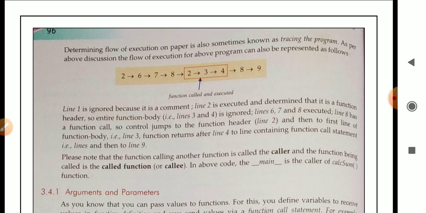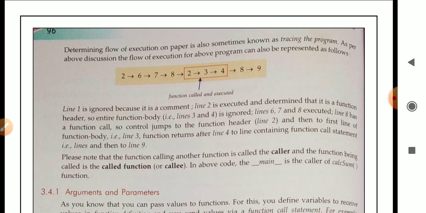See here, 2 is there. Number 1 represents what? A comment line, so it will be ignored. Number 2 means function header. After that it will move to number 6, the first value which will be accepted from the user. Number 7 means the second value accepted from the user.